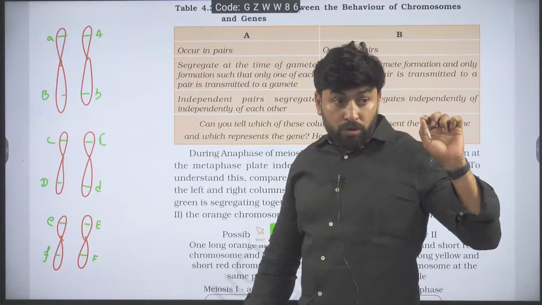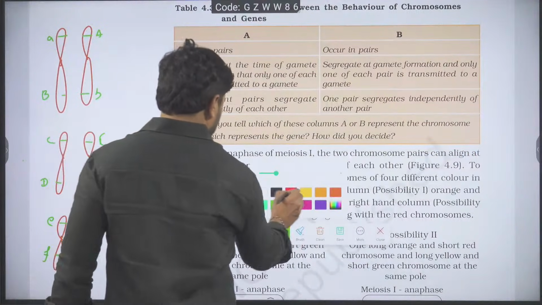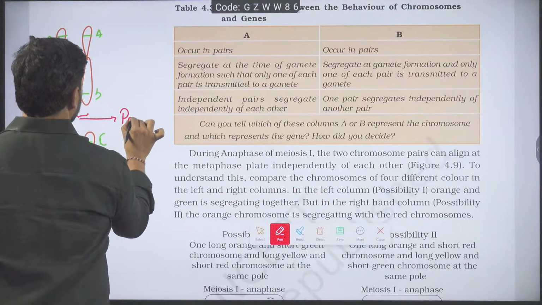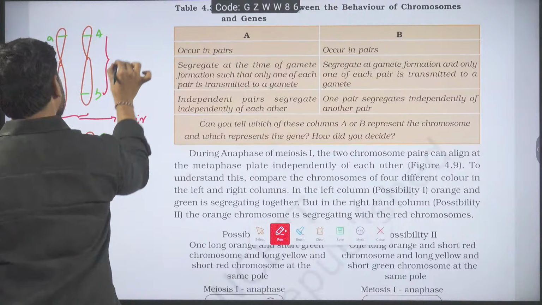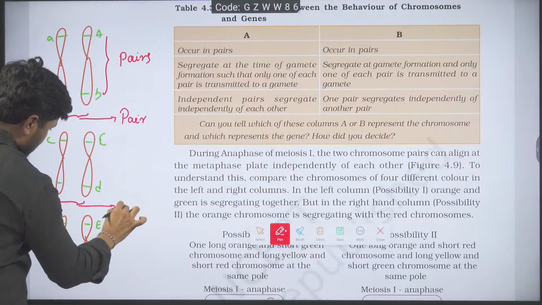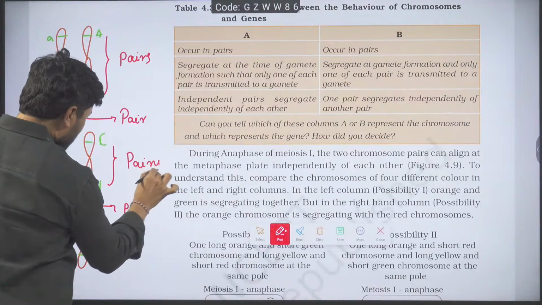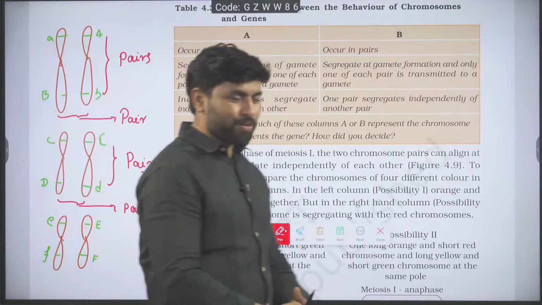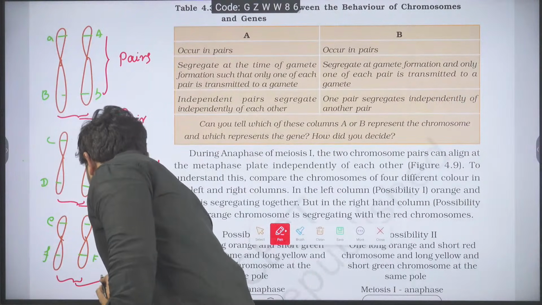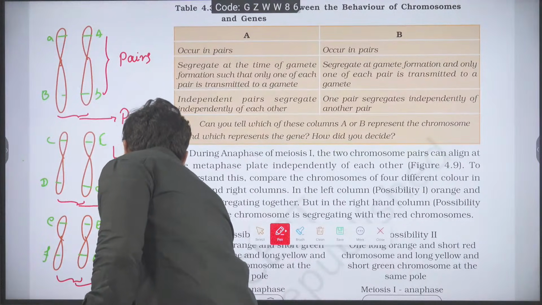Now, when you talk about the chromosomal pair alignment, observe this story. Simple one. This is a pair. This is a pair. These are pairs. Again, this is a pair. Who are pairs, genes or chromosomes? When I talk about it theoretically, this is a pair. These are pairs. Okay, well done.